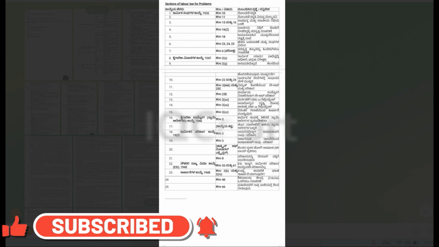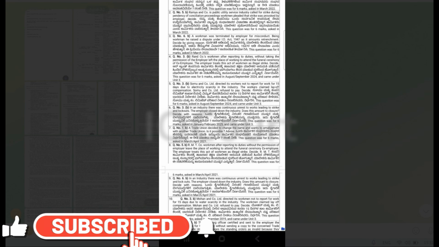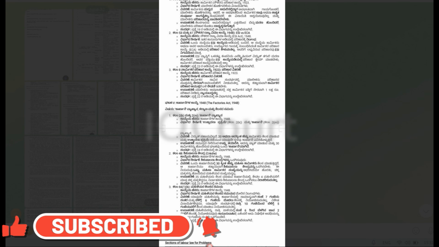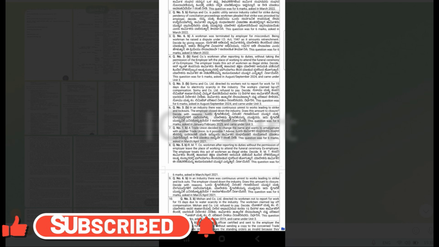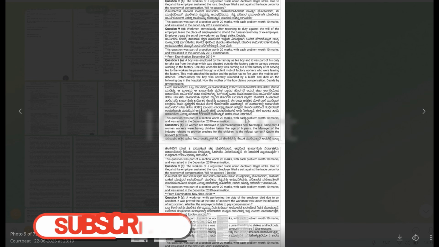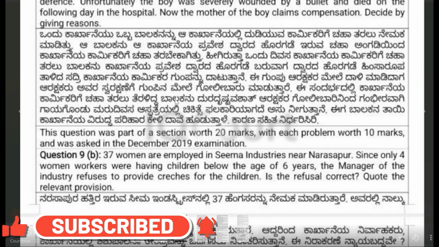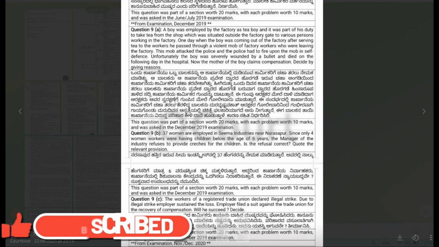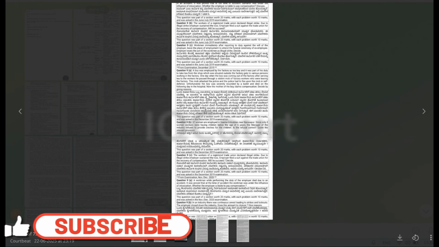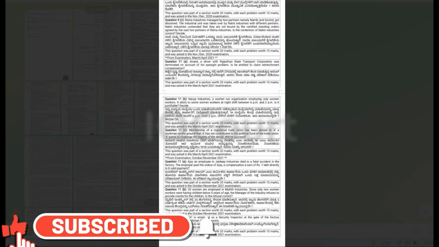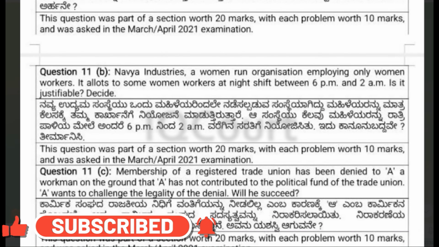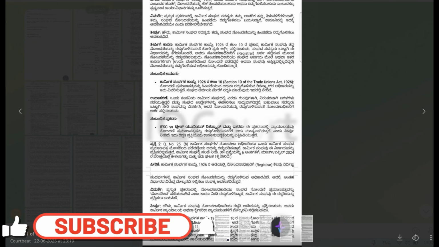Knowledge you can gain during the holidays. After finishing the exam, you go and read. We are there only to make you pass the exam. I'm not going to waste your time. You can read, and we'll give you the material. If you want an explanation, you come and ask us, and we'll give you the explanation. The main motive of this academy is that you should score marks. You should score above 40 and you should pass. That is our motive.